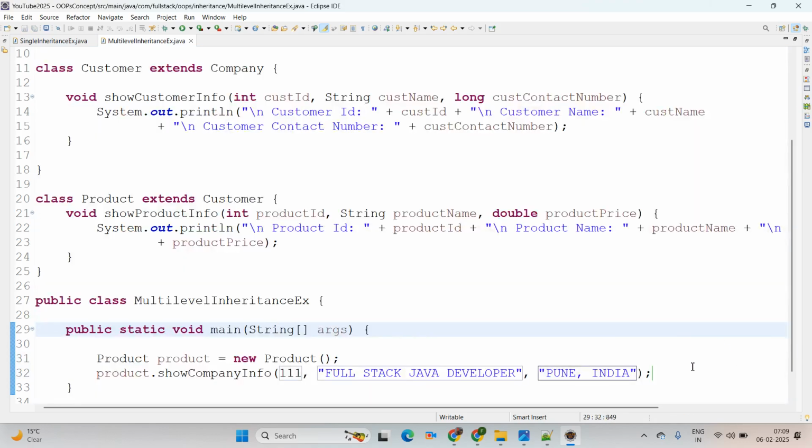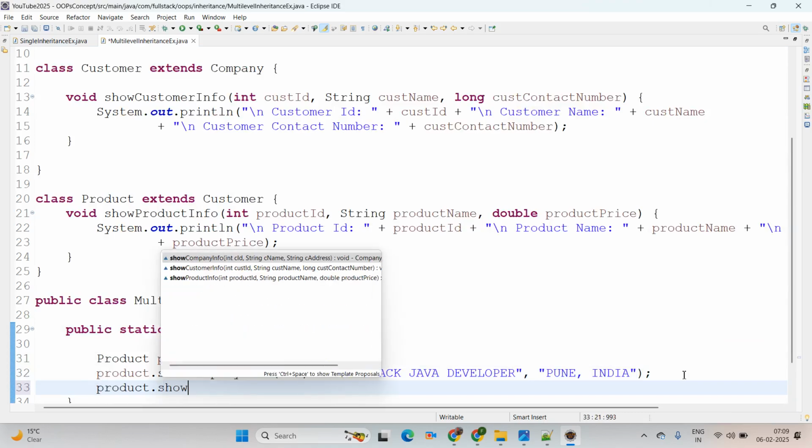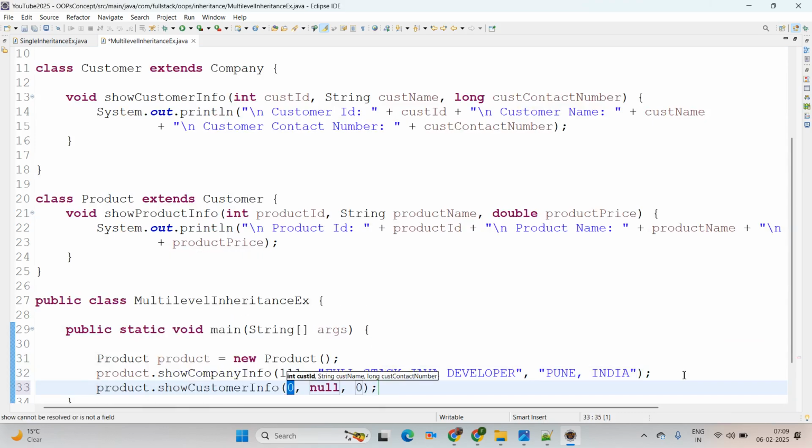Now coming to the next, product.showCustomerInfo. I am passing here 121, customer name I am passing here Swara, and the salary, this is not the salary, we are passing the contact number here. This is long, that's why, ending with you can simply add the L.